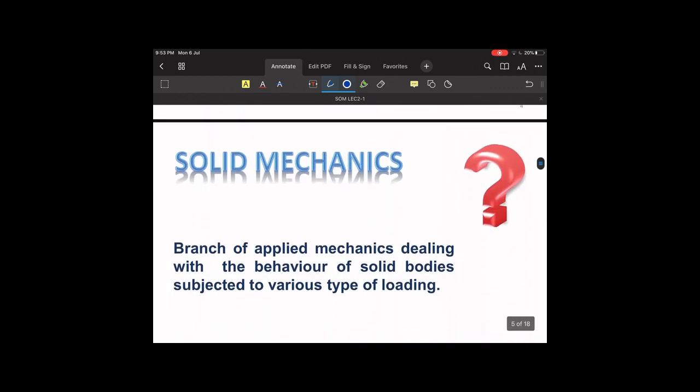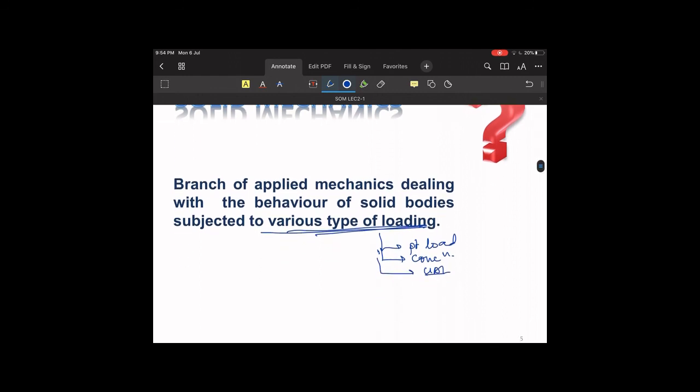Now we already discussed what is solid mechanics. Solid mechanics will most of the time deal with deformable bodies under different types of loading. You are already aware of the different types of loading. You may say a point load or concentrated load, or UDL. But these types of loading are included in your syllabus, or in your curriculum. So we have to deal with them in detail.